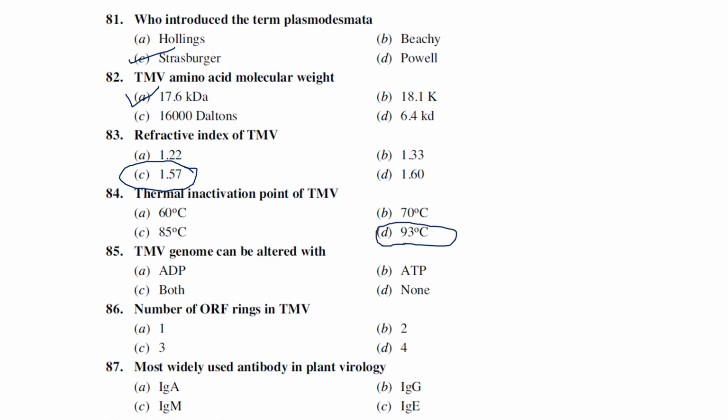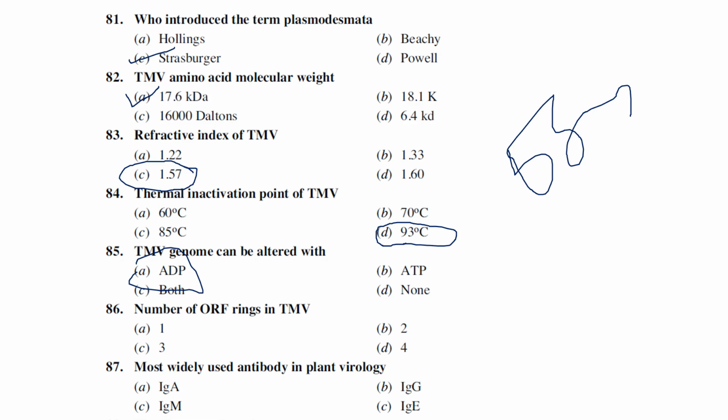In a couple of books it is mentioned as 90, but the general thermal inactivation point of tobacco mosaic virus is 93 degrees Celsius. The majority of plant viruses can be inactivated at temperatures between 55 and 70, but TMV is special and can withstand up to 93 degrees Celsius. The genome of TMV can be altered with ADP, adenosine diphosphate.